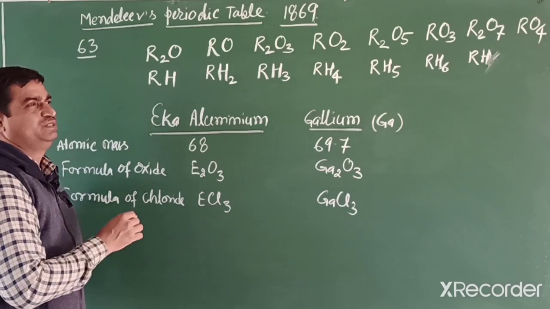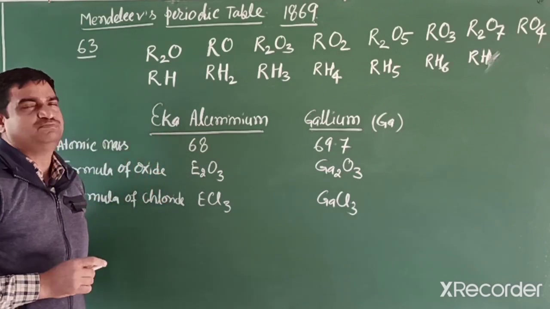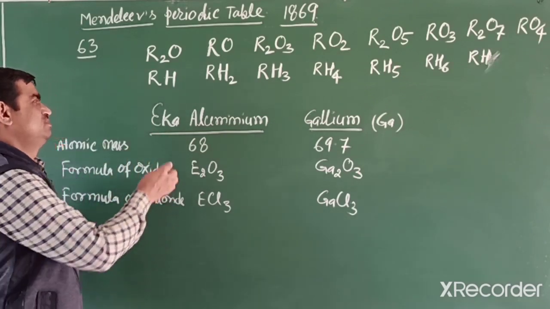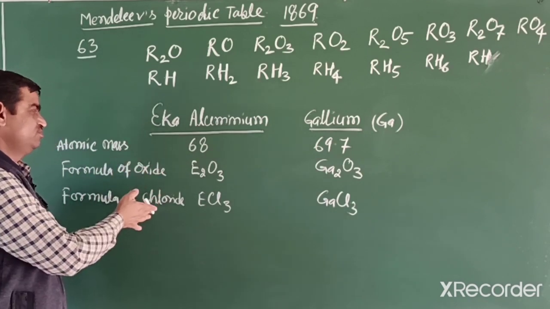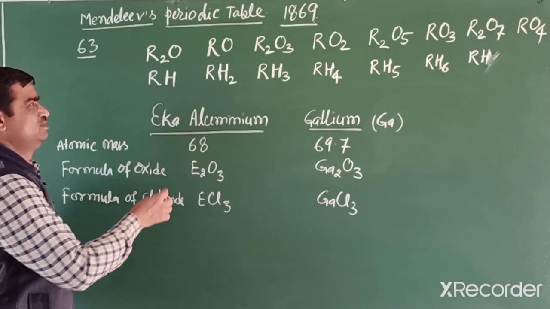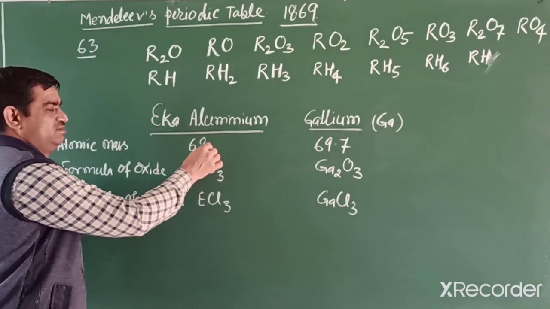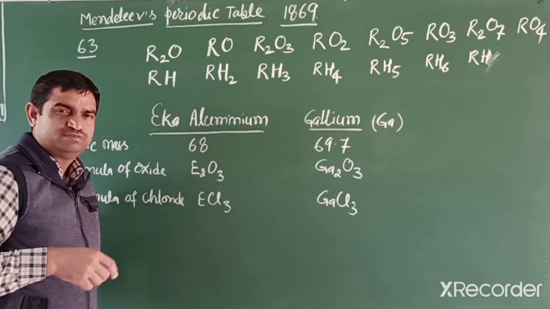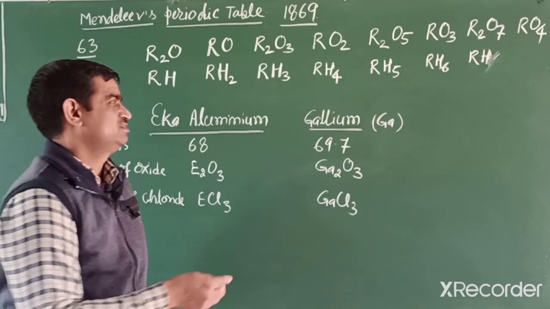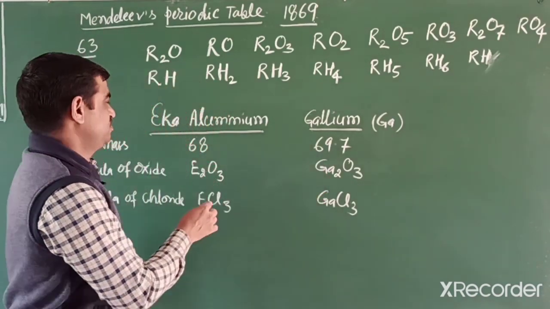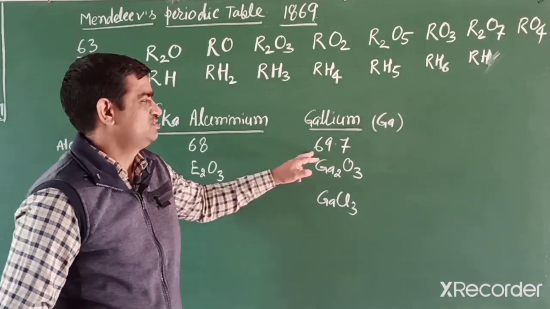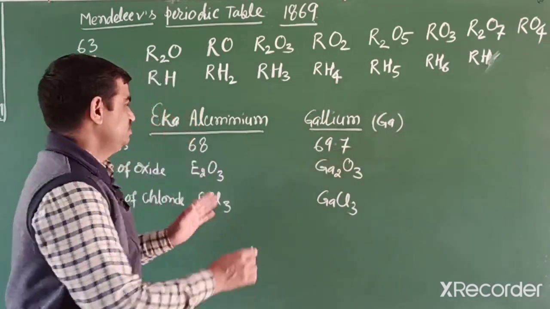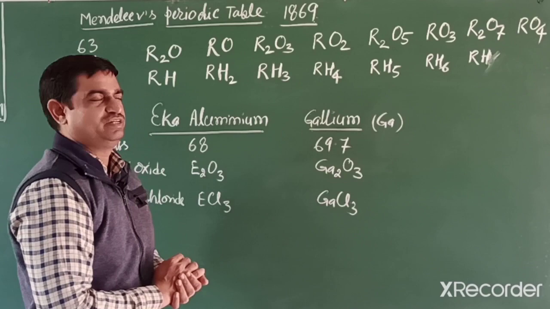Eka-aluminium. Eka means after that, aluminium element comes, and he calculated its properties with their oxides, chlorides and their mass at that time in 1869. That element is in these days known as gallium, and their atomic mass found at Mendeleev's time was 68, now 69.7. It means almost similar or near.